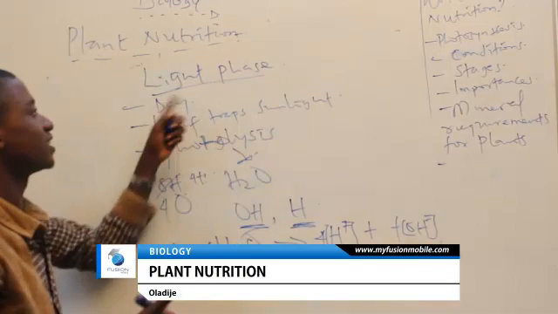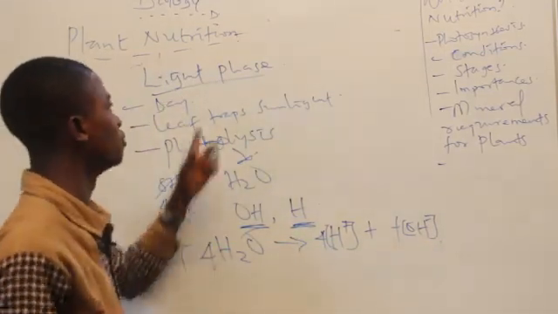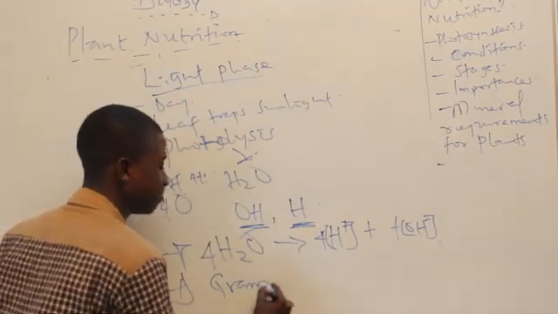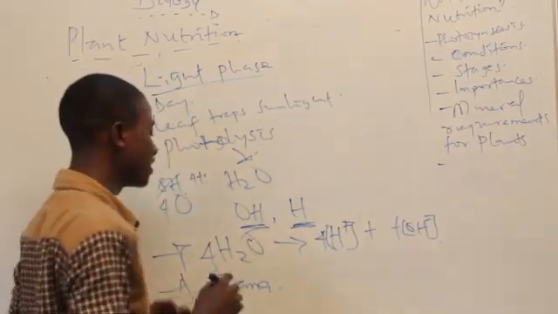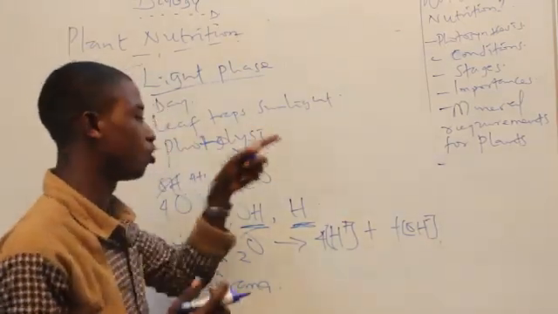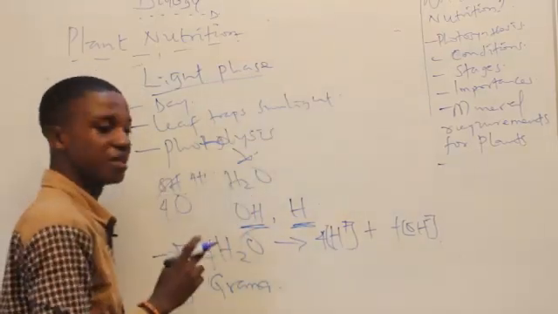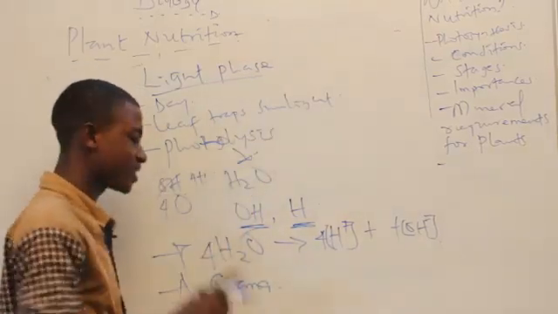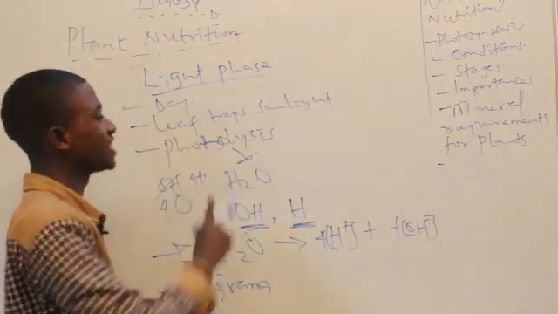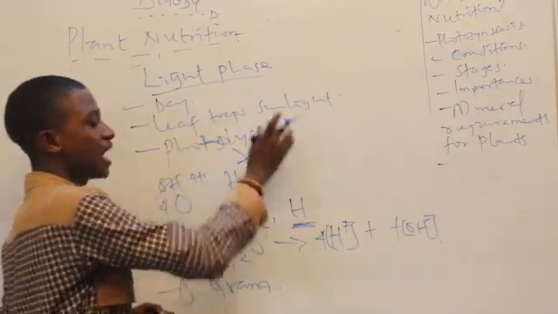Now the last feature or attribute that is worthy of note under light phase is that it takes place in the grana. Now the grana happens to be stacks of thylakoid membrane that are found in the chloroplast. So never forget this, that the light phase of photosynthesis takes place in the grana. It takes place in the grana. Photolysis of water molecule also takes place in the light phase. And lastly, under the light phase, the leaf traps sunlight.